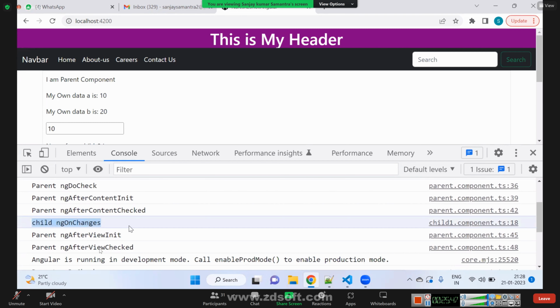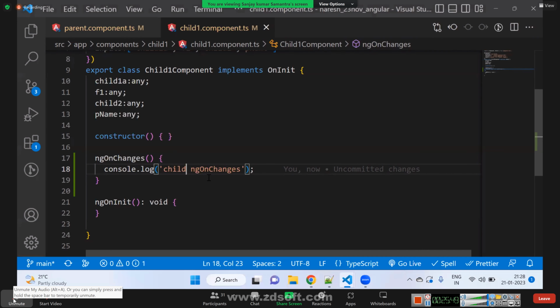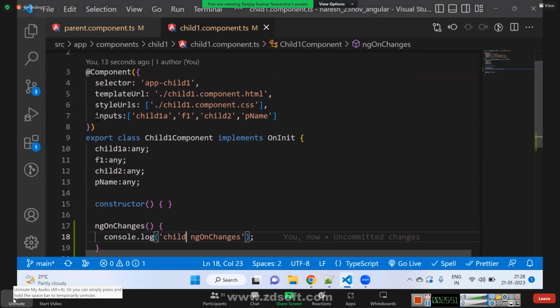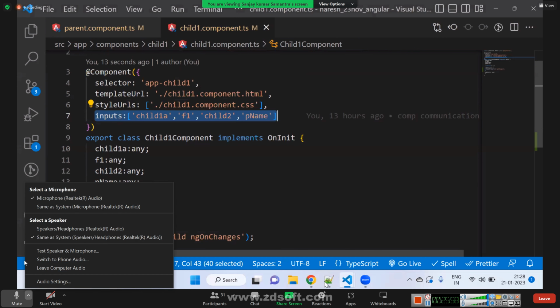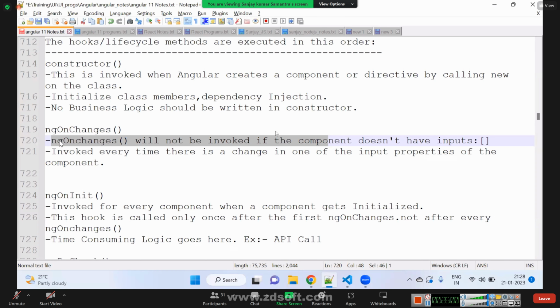Why is child ngOnChanges called? Because it has input data. It is receiving data from the parent. So we can clearly say that ngOnChanges is the very first lifecycle method, and this lifecycle method will only be called for components that take inputs from the parent component. Is it clear?